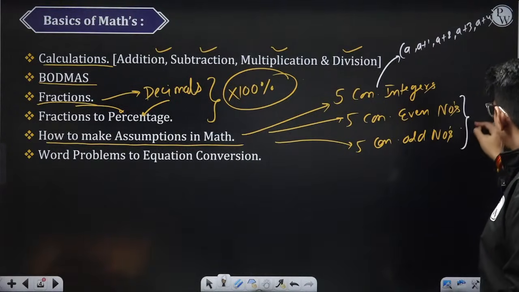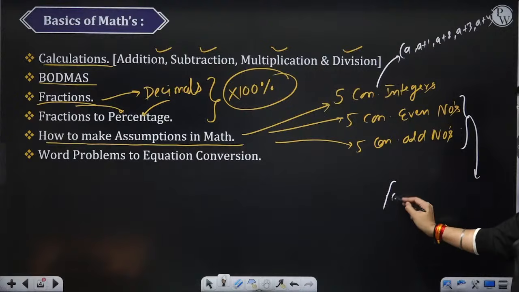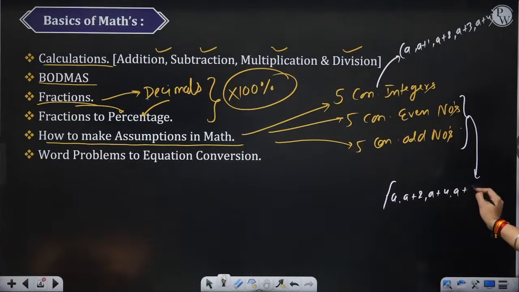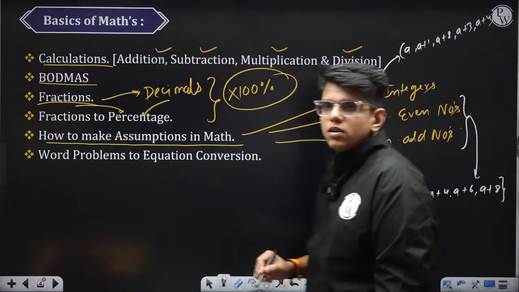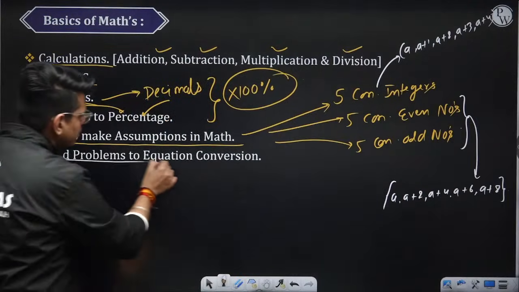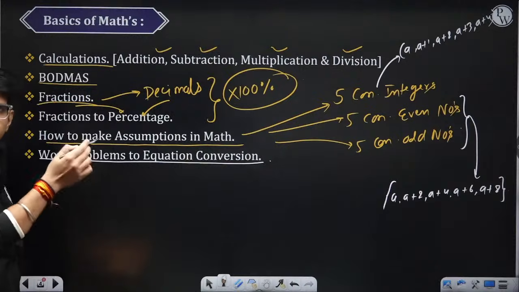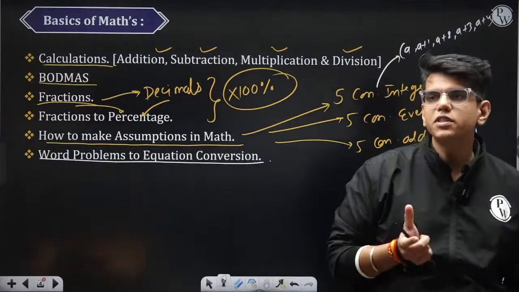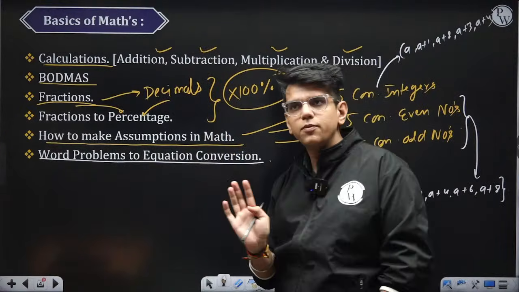And for both even and odd numbers, we can assume a, a plus 2, a plus 4, a plus 6 and a plus 8. Right? After this, we started with word problems, how word problems are converted to equations, how we change simple statements into mathematical equations. This is what we discussed yesterday, right?